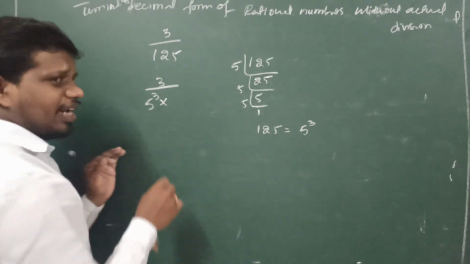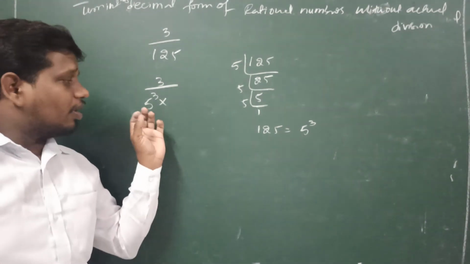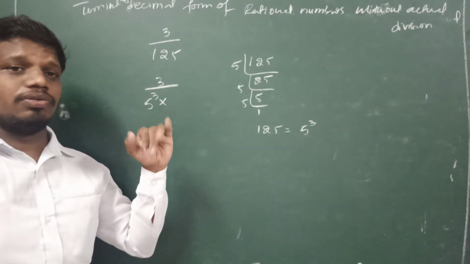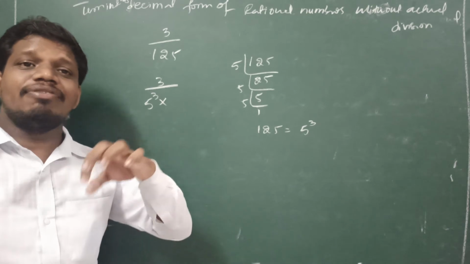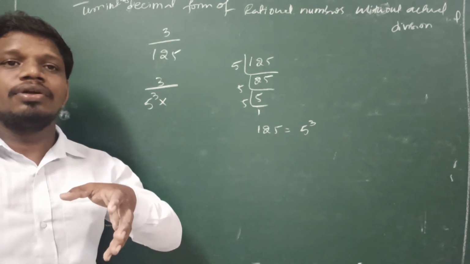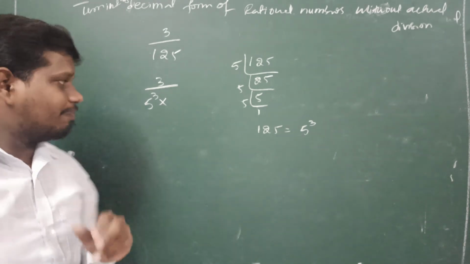Here see what I said. The denominator must be converted in the form of either 5 powers as well as 2 powers. And if there are unequal powers of 2 and 5, we have to equate the power of 5 and 2 by multiplying by 2 or 5.